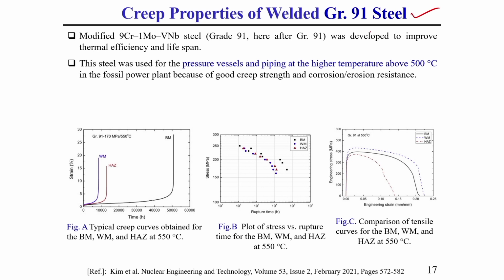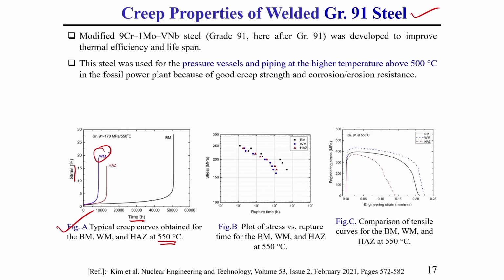You can see how the creep property is varying. This is the experimental data I am showing. In this first figure you can see, for the weldment, how strain varies with time at a temperature of 550 degree centigrade.